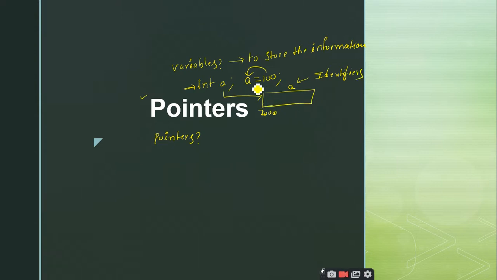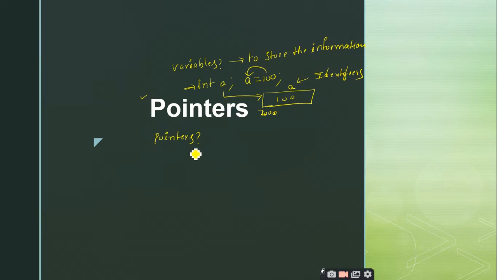So any value, for example 100, is stored in this location. Not actually 100 is stored, since it is a base 10 notation. It will be converted into binary notation, and then the value will be stored here. This is how the variables work. So the point I am going to tell you here is that variables are used to store the values, or the information which you are going to use in the program.